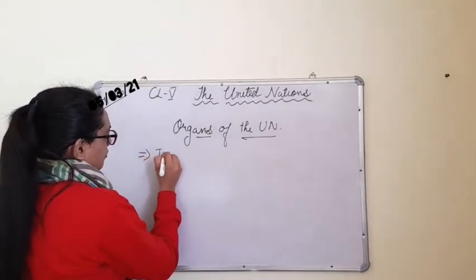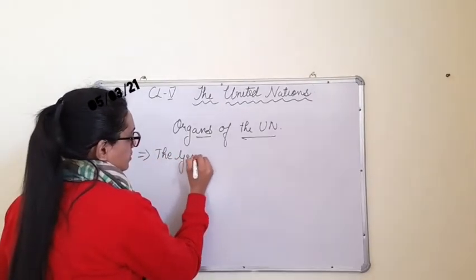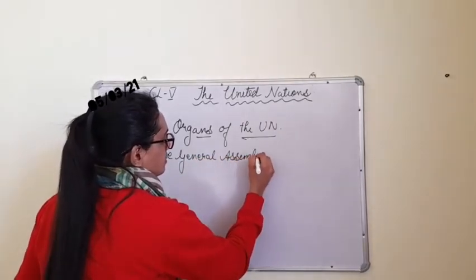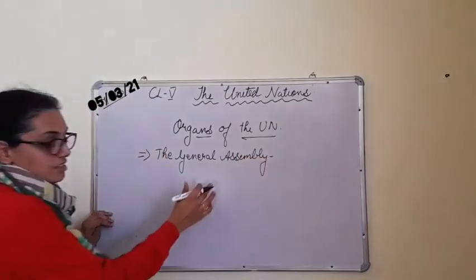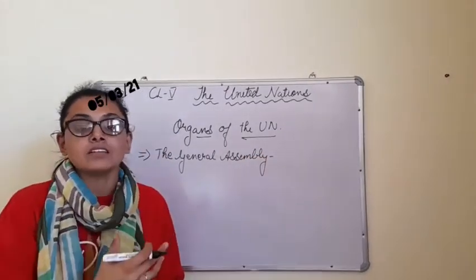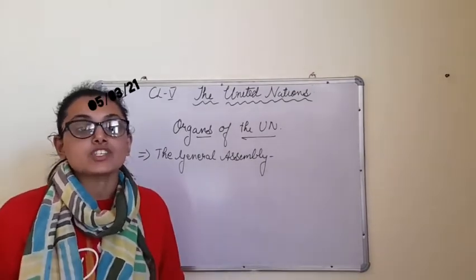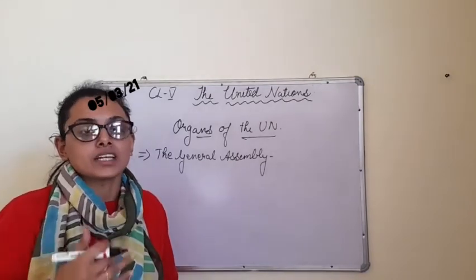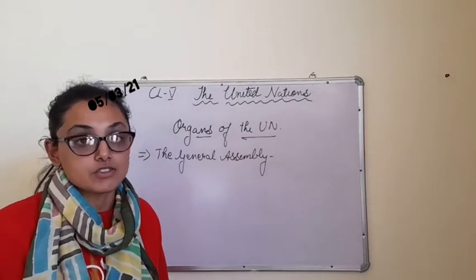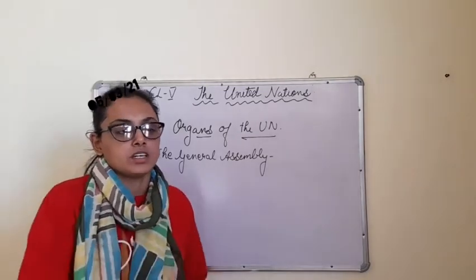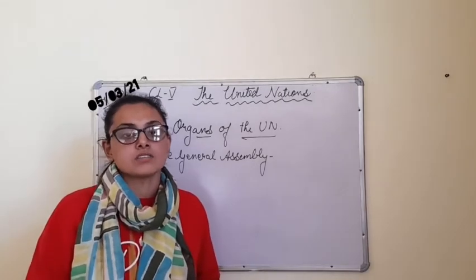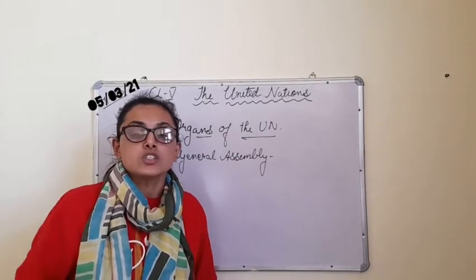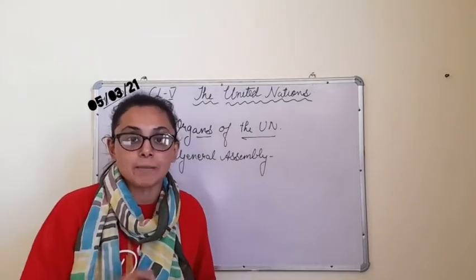Number 1, the General Assembly. This is the heart of the UN, the main organ of the UN, in which all the 193 members of the UN have one seat, and the voting is done if any decision is to be taken, suppose a bill is to be passed, or the UN has to do something and they do voting before that to take a view whether it can be done or not.